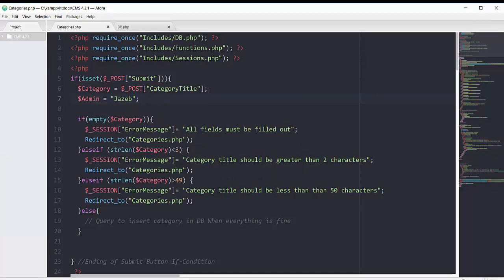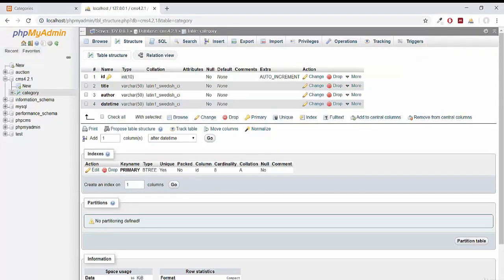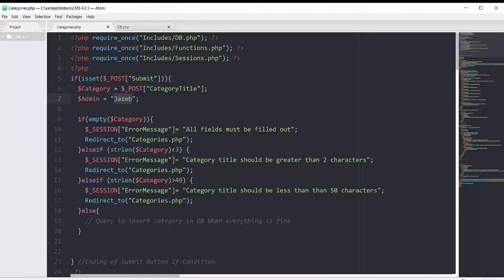Later when we develop our admin registration system, we will add the admin name dynamically to our category table. For now, let's just stick with this default Jazib name. Now we do have one more field left, that is date and time. So let's learn about date and time in PHP real quick in the next movie.